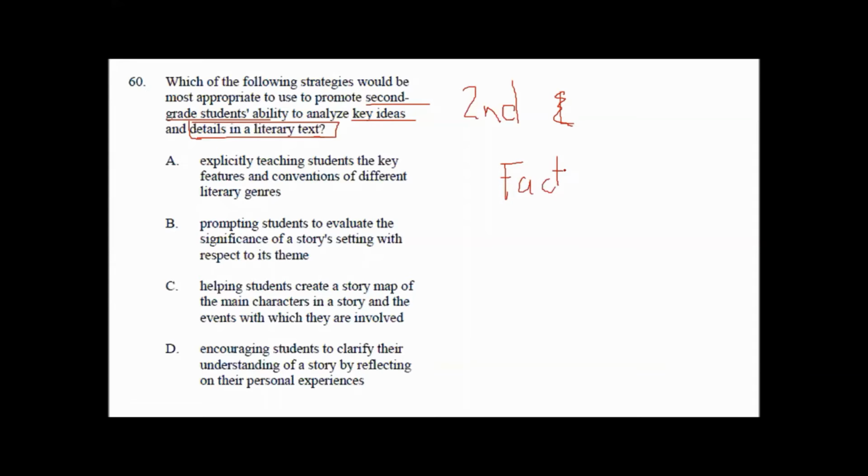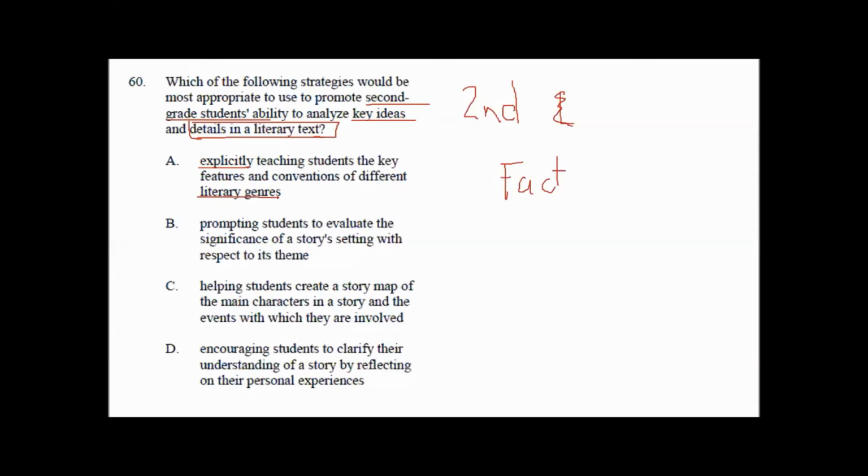And remember, the facts are the character names, the plot, the sequential order, right? All those things. So let's go. Explicitly, so that's teaching on purpose. Explicitly teaching students the key features and conventions of different literary genres.